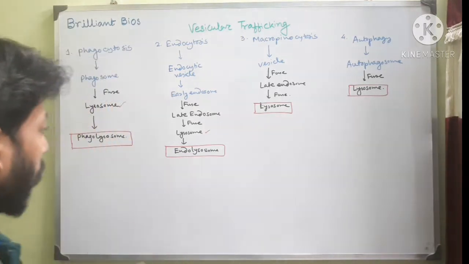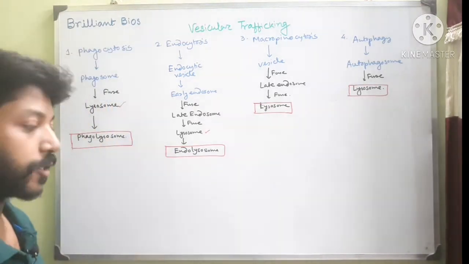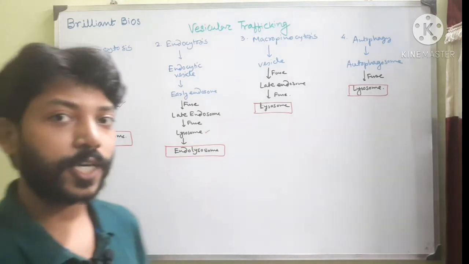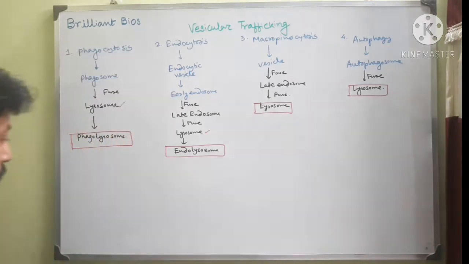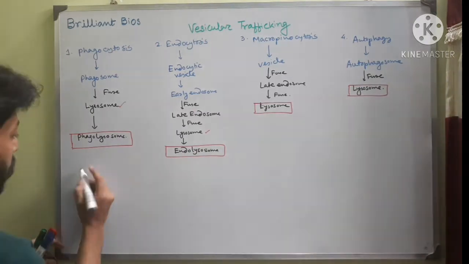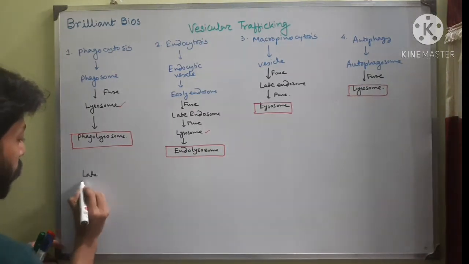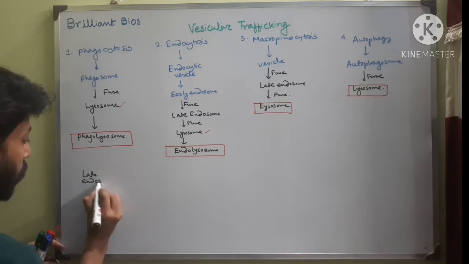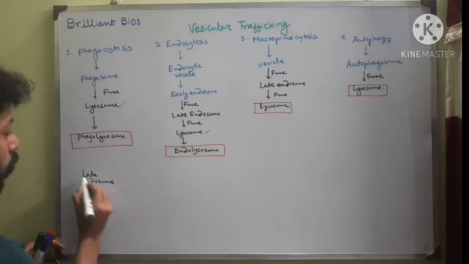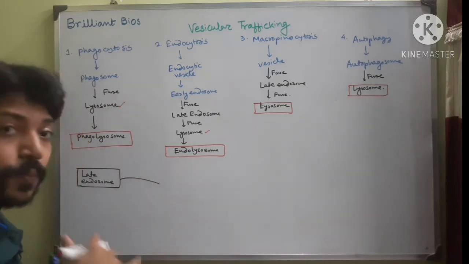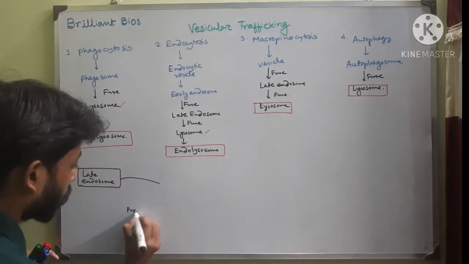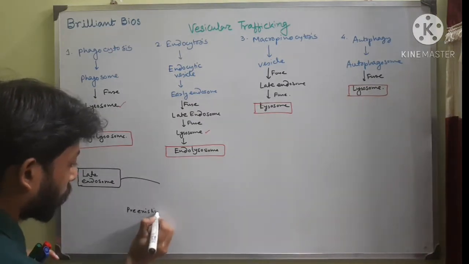Now I will show you another thing, a cycle-like structure, in which endosome, lysosome and endolysosome participate. Here in a cell there is a late endosome. This late endosome can fuse with a pre-existing lysosome.